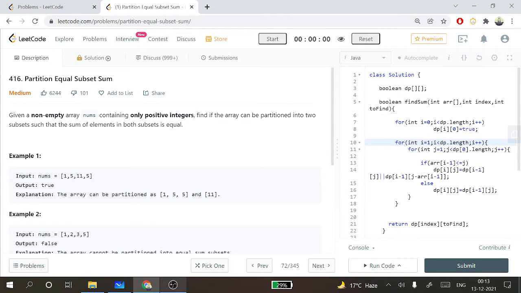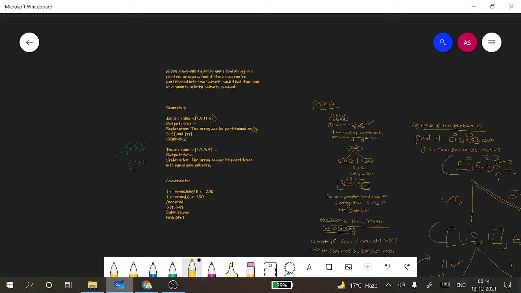LeetCode 416, Partition Equal Subset Sum. Given a non-empty array nums containing only positive integers, find if the array can be partitioned into two subsets such that the sum of elements in both the subsets are equal.